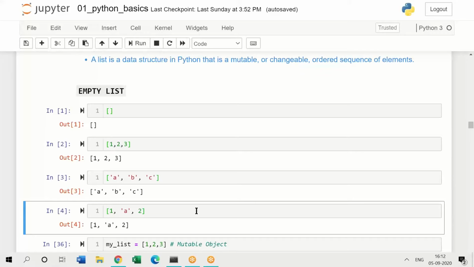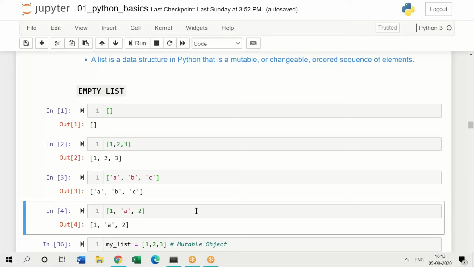The reason is, when we talk of a matrix, typically it is of number type. All values will be numeric. However, you can also create a matrix where all values will be characters. When a structure is an m cross n structure, m rows, n columns, we call it a matrix. To create a matrix, we typically use NumPy. It's a package, numeric Python. So the package name is NumPy.